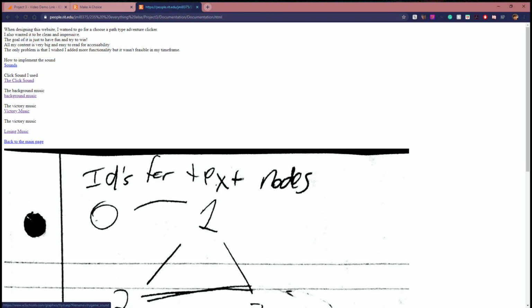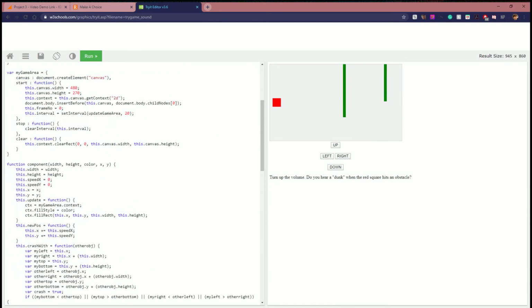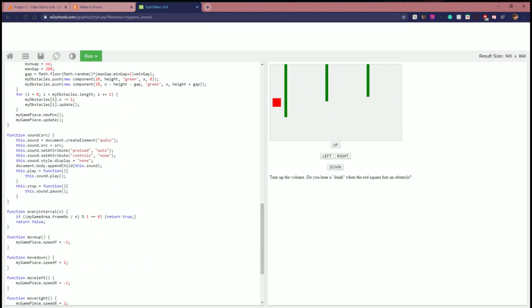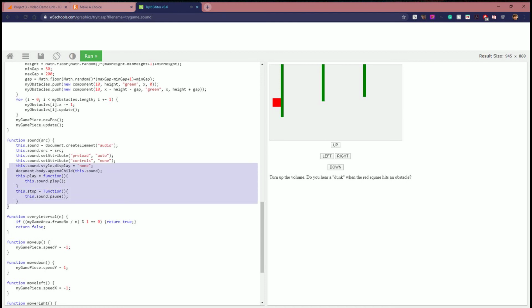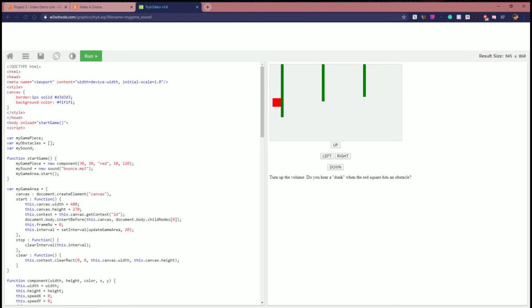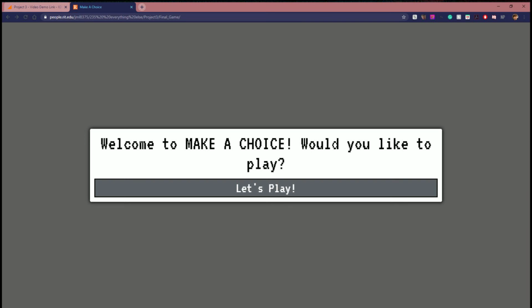And how did I actually learn how to do the sound? The saviors at W3Schools. These guys have helped me through many of the challenges, and I used the code that was right here, this sound function, and then I messed around with it a little bit to make sure that everything played whenever I wanted it to, in any of my own functions. That's the big part of it.